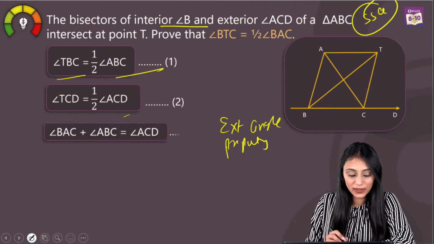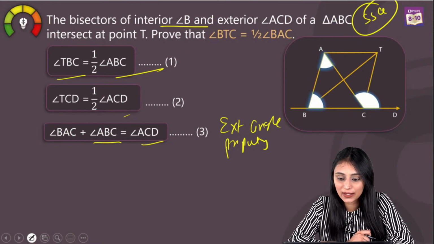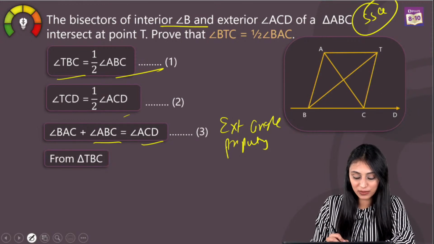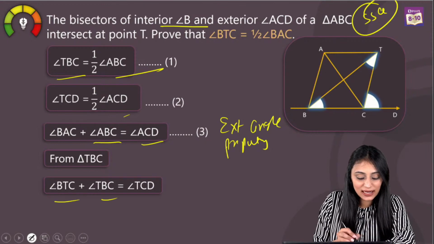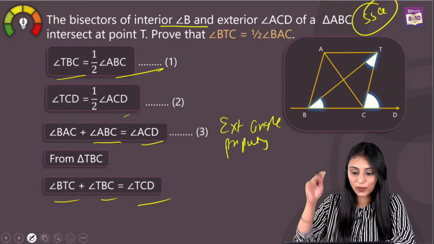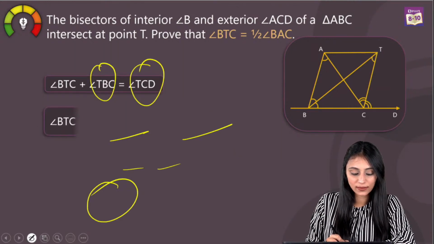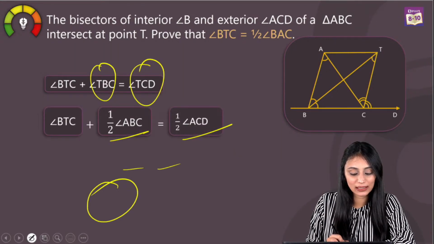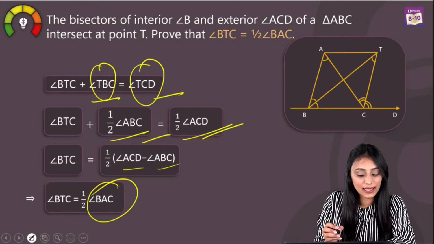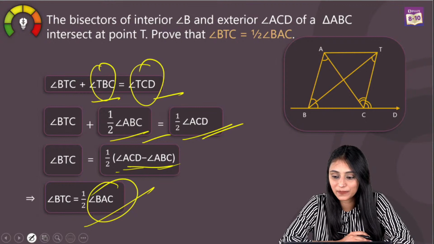And using the exterior angle property, I can say that angle BAC and angle ABC will be equal to angle ACD, correct? So now in this triangle TBC, angle BTC plus angle TBC would be equal to angle TCD, again the exterior angle property. I hope it is clear to all of you till here. I'm just substituting the values that we got from the previous equations here, and then I'll take half common, they will be subtracted, then we get half of angle BAC.